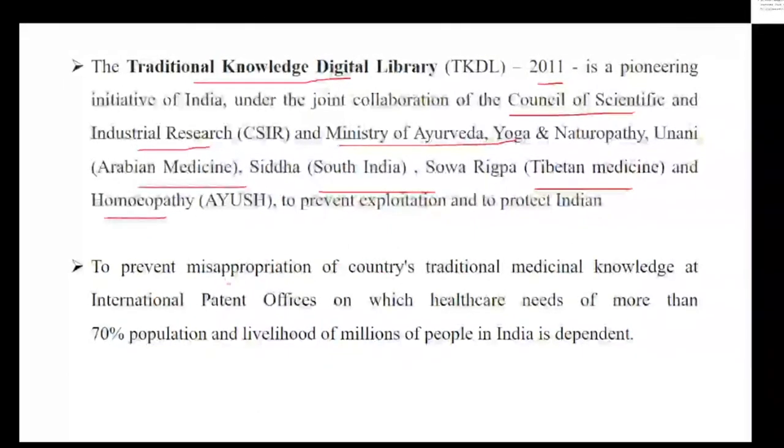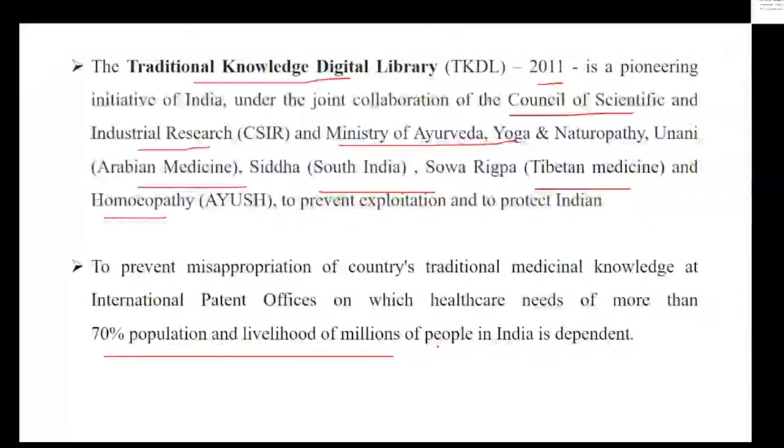In order to prevent the misappropriation of the country's medicinal knowledge, this initiative was taken to ensure that the 70% of the population whose livelihood depends on this occupation is protected. So this initiative preserves the medicinal knowledge of India.